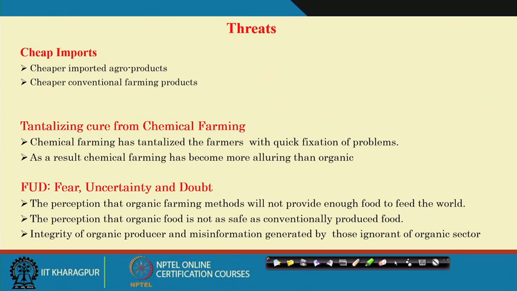The other threat is fear, uncertainty and doubt. As you say, this is one of the threats to organic farming. Fear means the perception that organic farming methods will not provide enough food to feed the world. We can take care of this threat through technological interventions, that is, breakthrough technological innovation as you are discussing. So, we should have innovative technology, and this type of threat among the farming community should not be there. With technology, organic farming can produce the same amount as chemical farming.